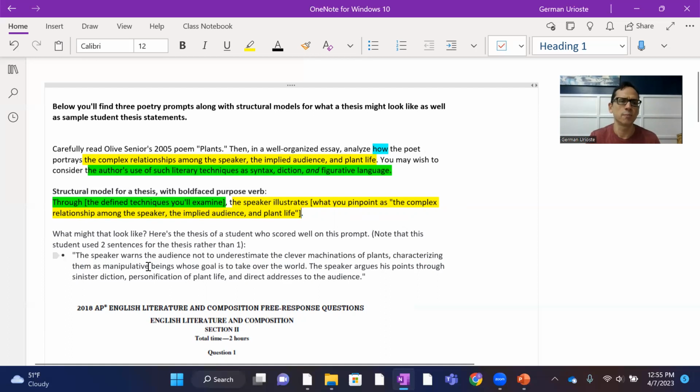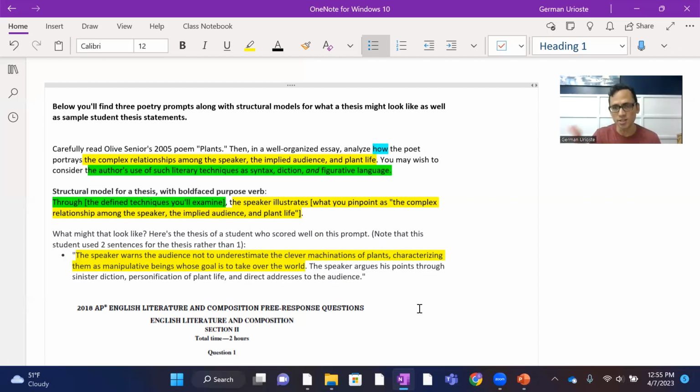So let's take a look at this one. Here is the student sample. And notice the first sentence is essentially the yellow. The yellow asked about the complex relationship among the speaker, the implied audience, and plant life. And so this person defines that here. This is the yellow piece. The speaker warns the audience not to underestimate the clever machination of plants, characterizing them as manipulative beings whose goal it is to overtake the world.